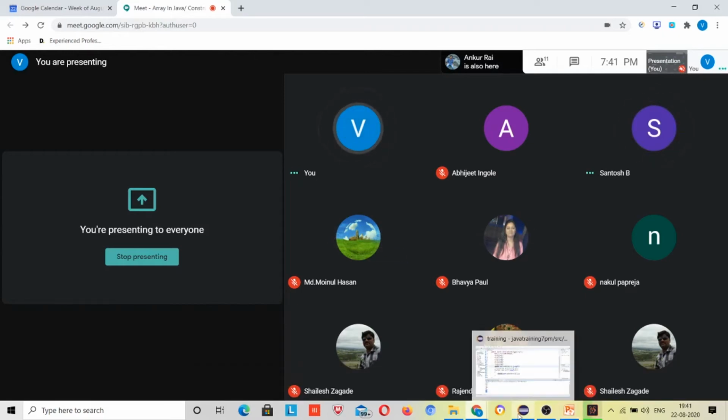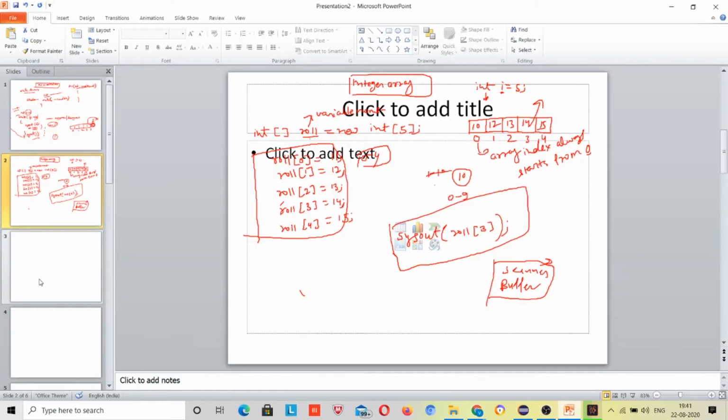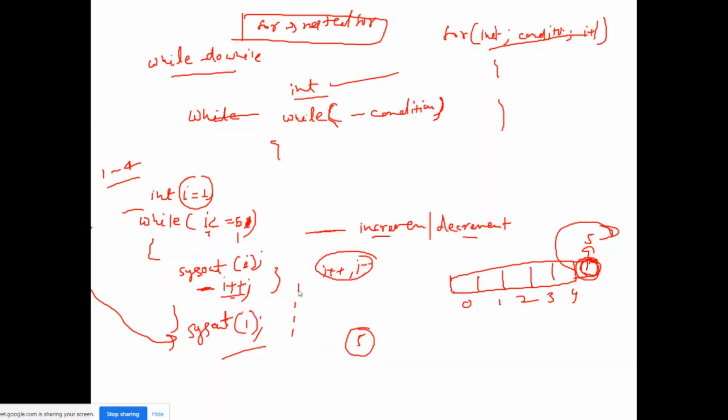Okay, I'll be moving to 2D array. I think this is better explained inside this pad, because I cannot make indexes in Notepad. You can use Paint, but I don't have the idea of using that, that's why I'm using this. Okay, am I audible, guys? Yes. Okay, please keep yourselves on mute, guys, like Santosh, please mute yourself.